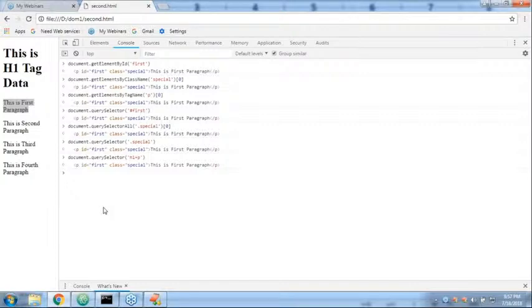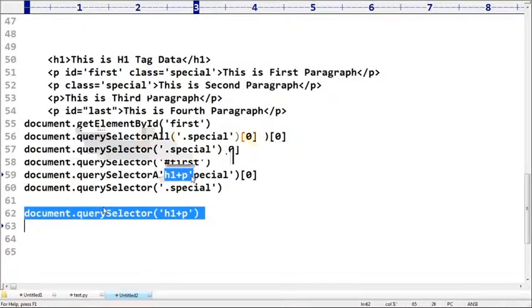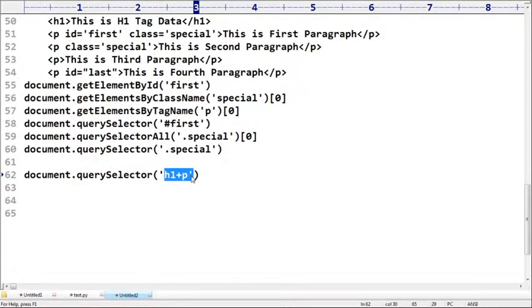Anyway, we are not required to worry about that. Just querySelector based on ID, based on class, is more than enough. We are not required to use this much advanced level of selectors, right? But just be aware there is a possibility. That's my intention, right? Clear, right? Any explanation required?